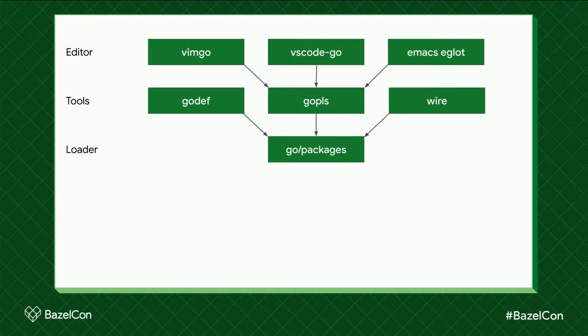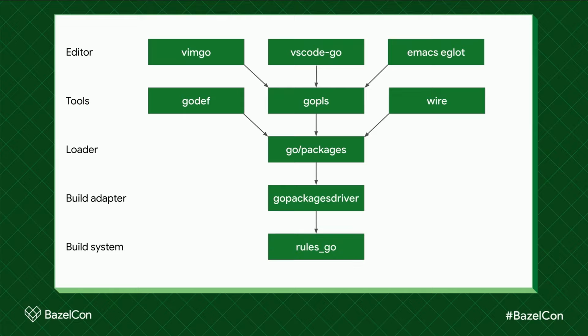Our package loader has built-in support for working with the Go tool, but it can also delegate to other build systems. So it can use an adapter. Below that, we have Go Packages driver for Bazel. The Bazel implementation ships with Rules Go, but you can write your own implementation too. I don't know of any other open source implementations. I think there might be a Buck implementation. I heard someone mention that at some point. Finally, below that is Rules Go, which emits package metadata for every Go library that you might be working on. And that gets collected and reformatted by Go Packages driver.